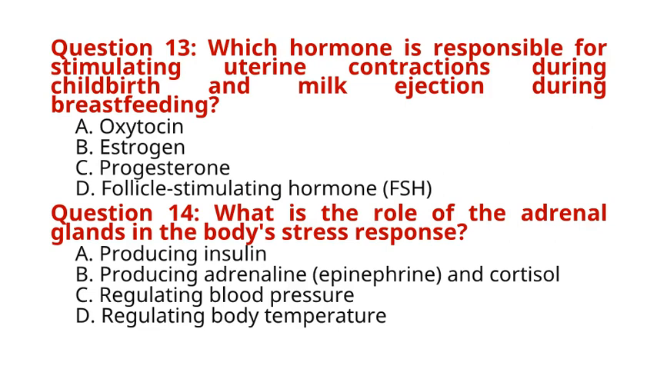Question 14. What is the role of the adrenal glands in the body's stress response? A. Producing insulin. B. Producing adrenaline, epinephrine, and cortisol. C. Regulating blood pressure. D. Regulating body temperature. The correct answer to question 14 is option B. Producing adrenaline, epinephrine, and cortisol. Explanation: the adrenal glands secrete adrenaline, epinephrine, and cortisol in response to stress, triggering the body's fight or flight response and helping to mobilize energy and cope with stressors.